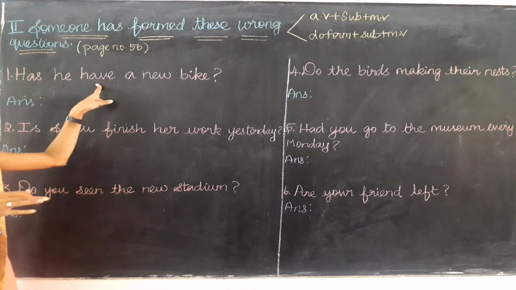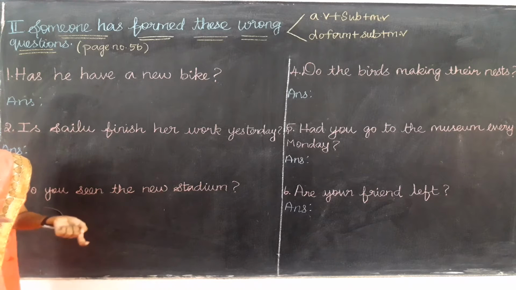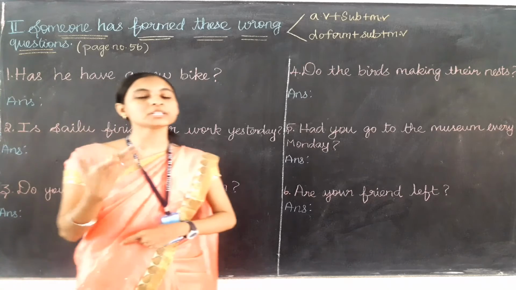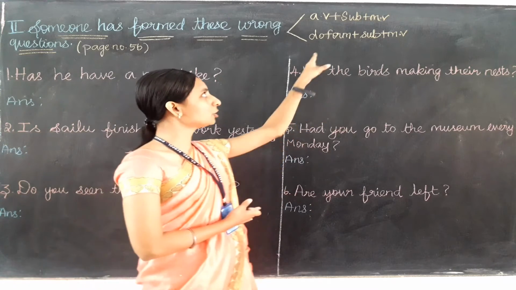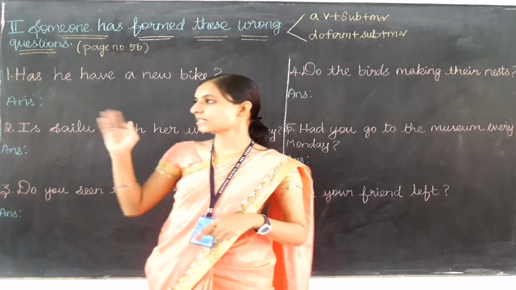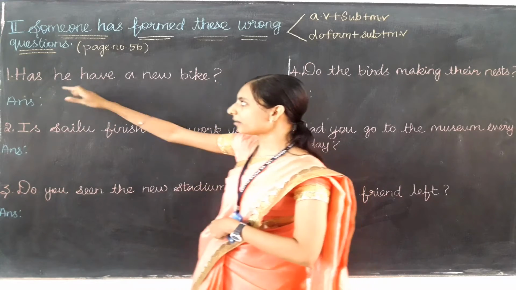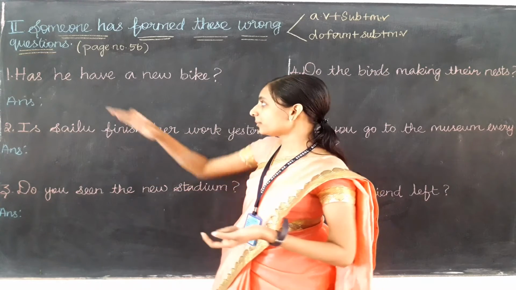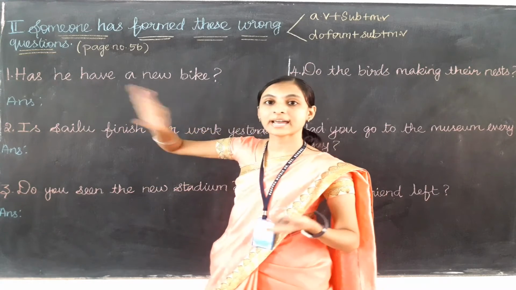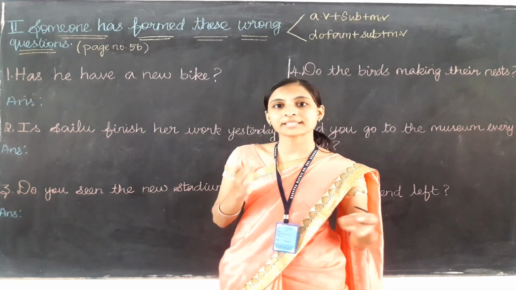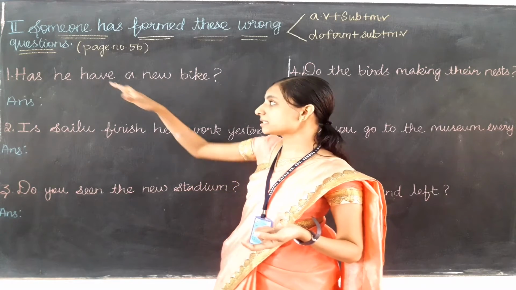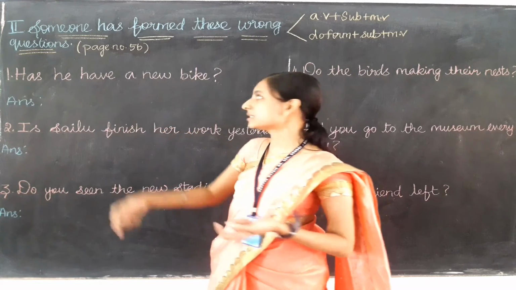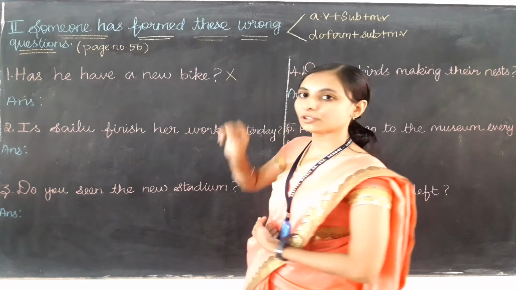It means the verb have is acting as the main verb only, so there is no auxiliary verb. If there is no auxiliary verb, which rule do we need to use? Yes, we need to apply the do form verb in place of the auxiliary verb. But here they have used the verb has itself, so that is wrong. Remember that if an auxiliary verb acts itself as the main verb, you need to use the do form verb. That is the second rule only. So this question is wrong.